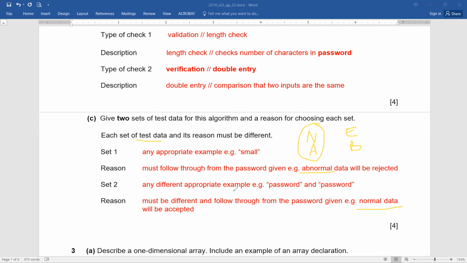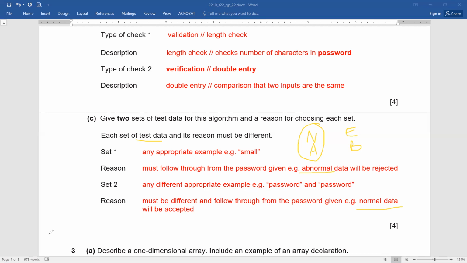Fine. So any different appropriate example, for example, password and password, a person can say large, and another person can say class and class. So, but remember the set 2, which is normal data, is supposed to contain the matching values. So any example will be appropriate, but just remember reasons are going to be for abnormal. You're going to talk about any set. One example is going to be like the correct one, which is not matching with the second value. Like one will be maybe small and second one will be password. But on the contrary, if you talk about the normal, again the two passwords are supposed to match. So you can choose any, and your work will be considered as an accurate one.